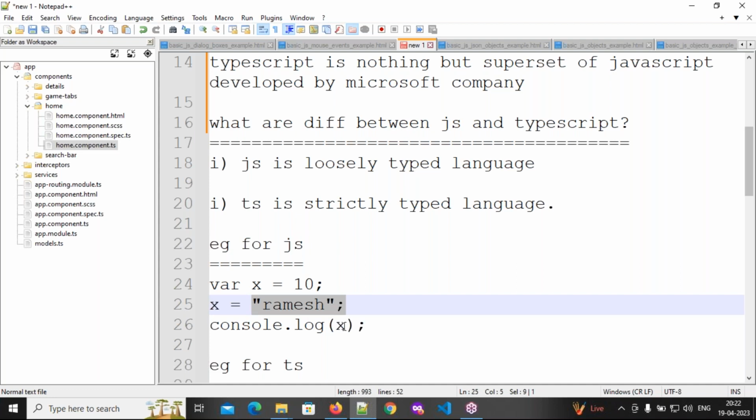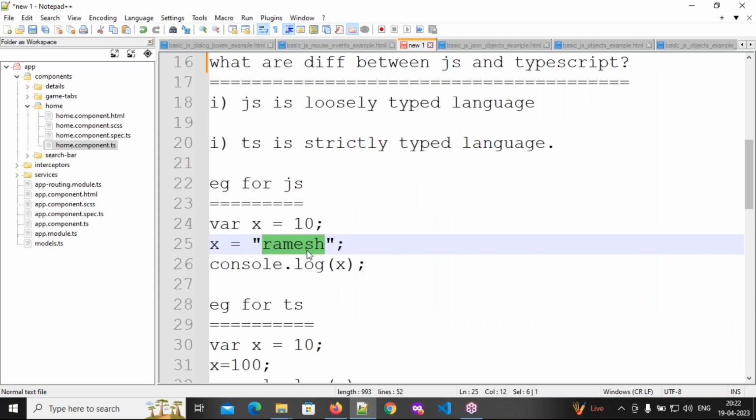Here I am printing console.log x. So what is the output I will get? Ramesh. Ramesh only. Okay, why? Because this is a loosely typed language. Loosely typed languages always focus on the latest data. Understanding it, everybody? It doesn't bother about the data types. So we'll get our output as Ramesh. We don't get any error.